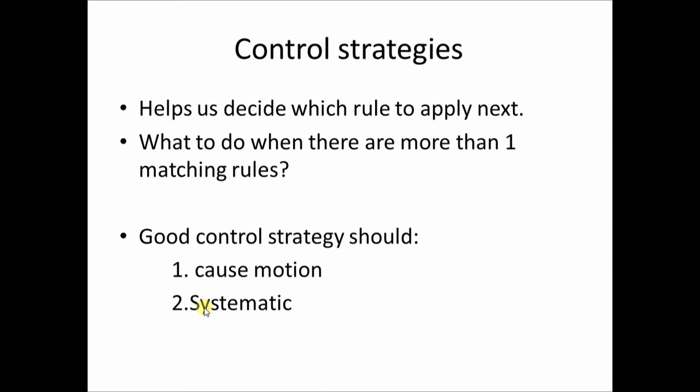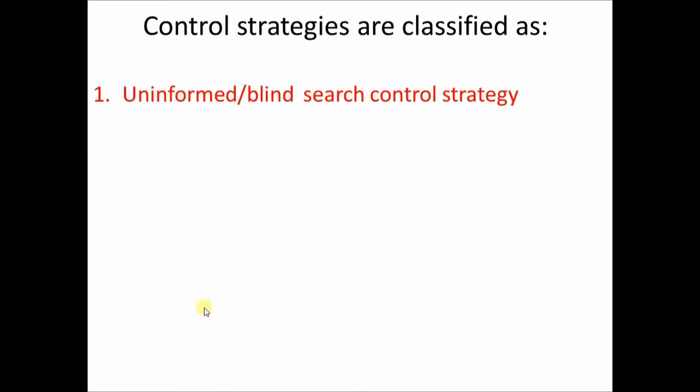So to make the control strategy cause motion and be systematic, there are different control strategies which we are going to study in this particular chapter. In general, these control strategies are classified as uninformed or blind search control strategy, and informed or directed search control strategy. Let us look at the uninformed or blind search control strategy.